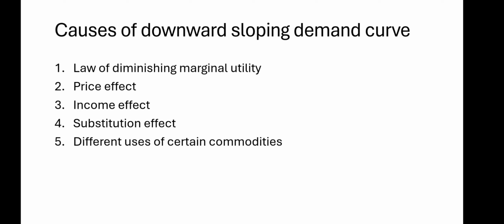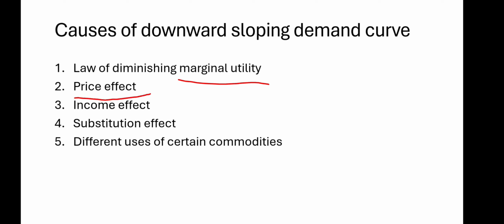Why does the demand curve slope downwards? There are certain causes. The first important cause is the law of diminishing marginal utility. This is a very important law that we will study separately. But here you can see that whenever the demand curve slopes downwards, the law of diminishing marginal utility is being applied. According to this law, when a consumer buys more of a commodity, the marginal utility of that commodity continues to decline. That's why when the consumer buys more units of a commodity, only when the price falls will he buy more, otherwise he will not buy more of a commodity, because the law of diminishing marginal utility is being applied.